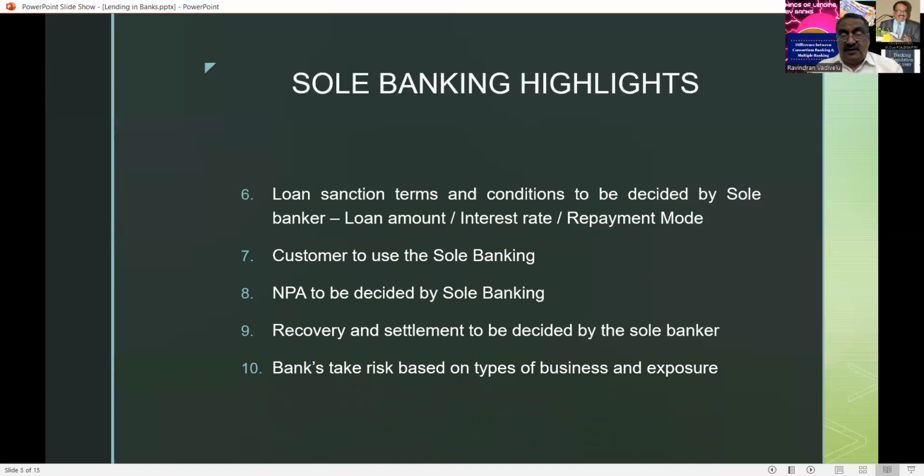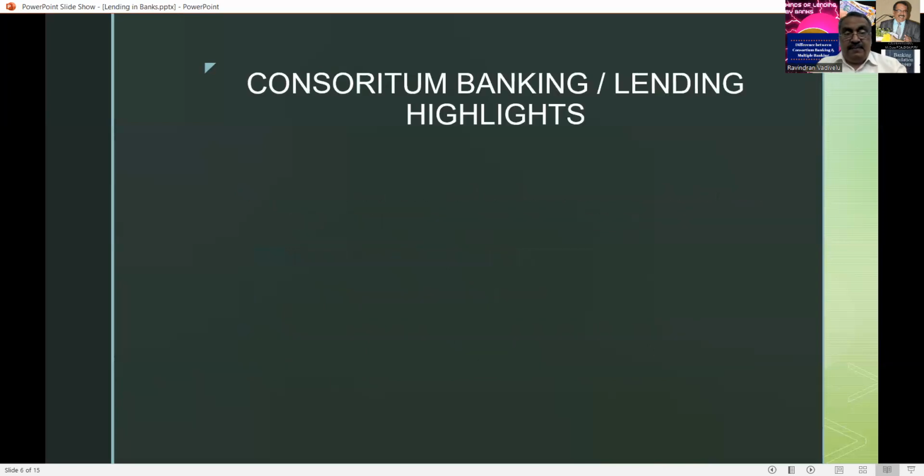So this is the thing I want to say, that there is only one banker. That banker is giving a loan to a borrower, and everything is subject to the RBI norms with reference to the exposure limit for the borrower. That is per borrower, or even per sector, say the industrial sector, agriculture sector, real estate sector. What is the exposure that is being fixed by the RBI? Here you have to follow it.